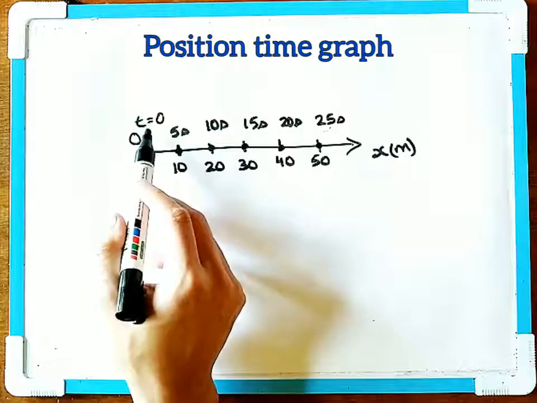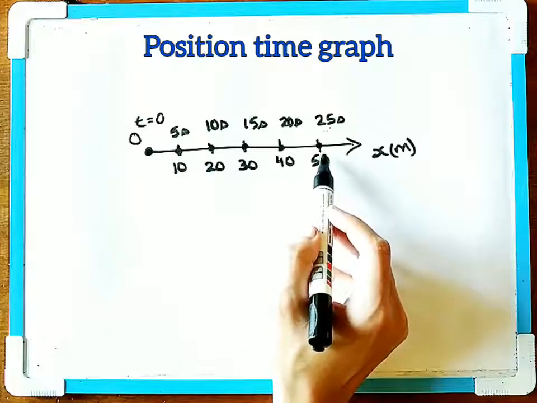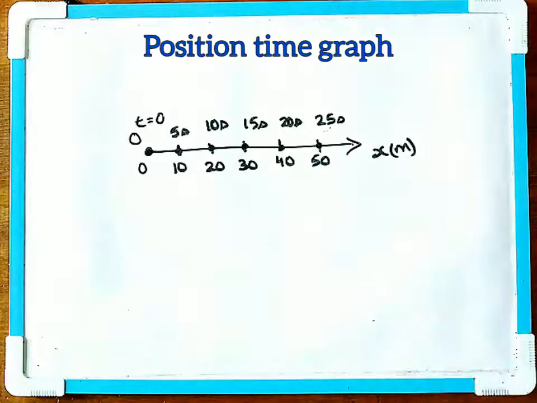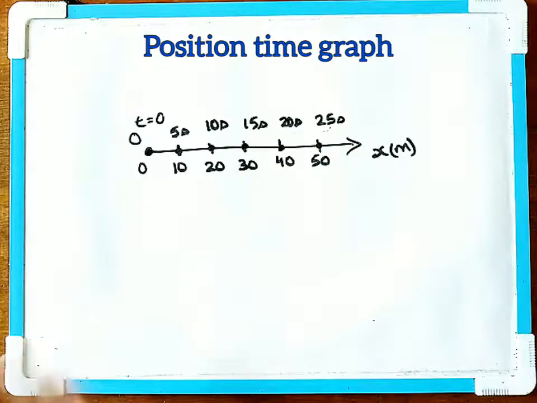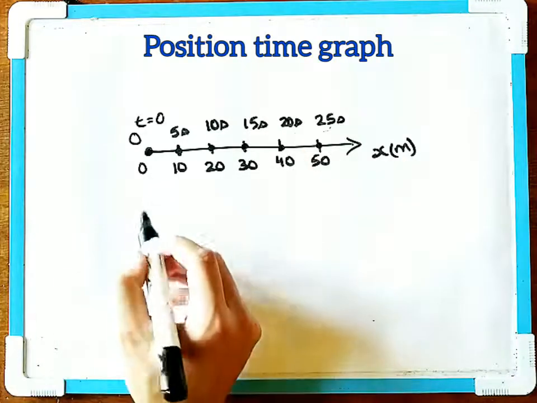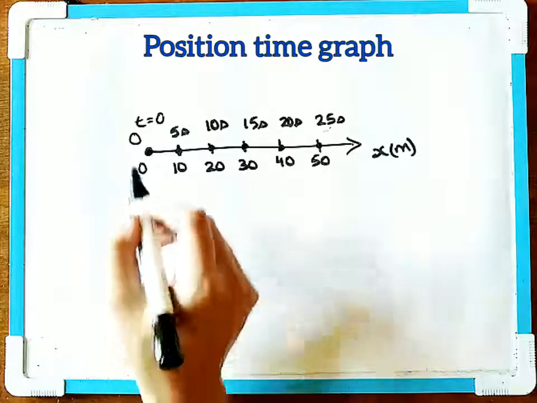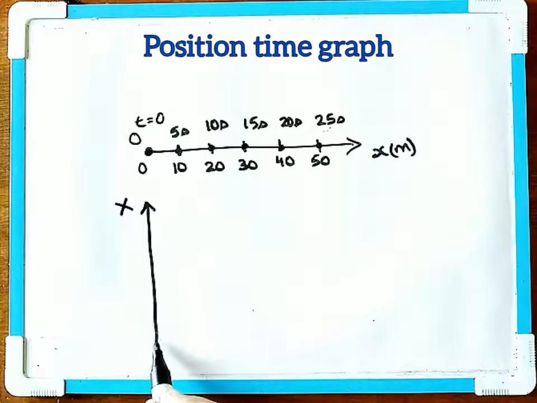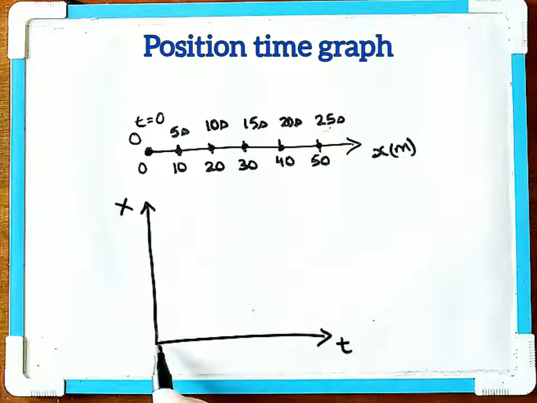So in the time interval from 0 to 25 seconds, the object travels a distance of 50 meter, and it is displaced from 0 to 50 meter. So this motion of the object along the x-axis with the time is known as the frame of reference, and we can draw this frame of reference as, so you can draw the x-axis in this direction. Don't be confused with the y-axis. This is the x-axis, and the time is taken to be in this direction.